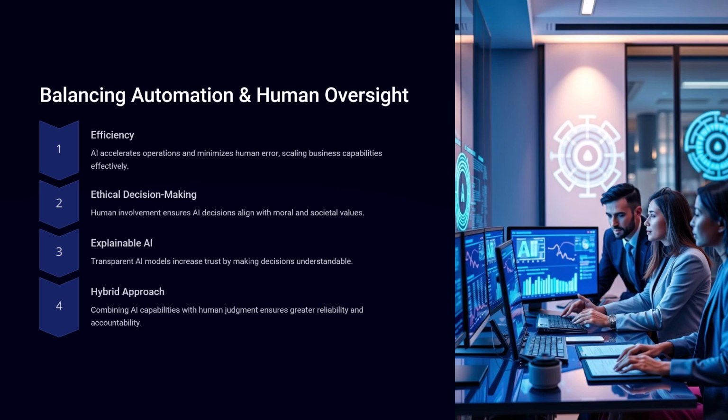Balancing automation and human oversight. Efficiency. AI accelerates operations and minimizes human error, scaling business capabilities effectively. Ethical decision-making. Human involvement ensures AI decisions align with moral and societal values. Explainable AI. Transparent AI models increase trust by making decisions understandable. Hybrid approach. Combining AI capabilities with human judgment ensures greater reliability and accountability.